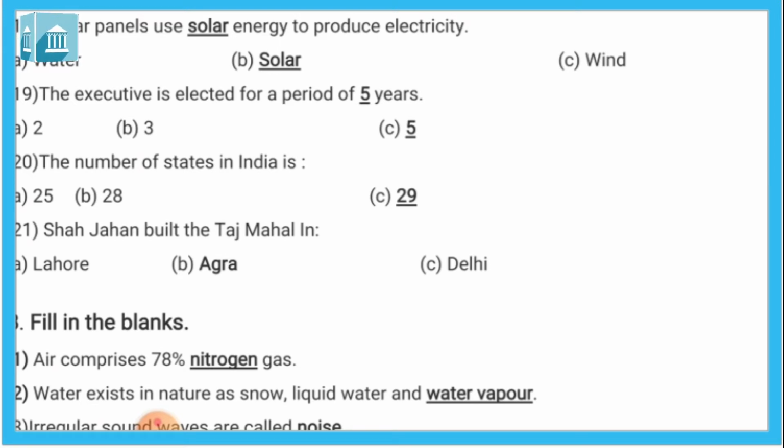Next, 20. The number of states in India. So there are 29 states in India.